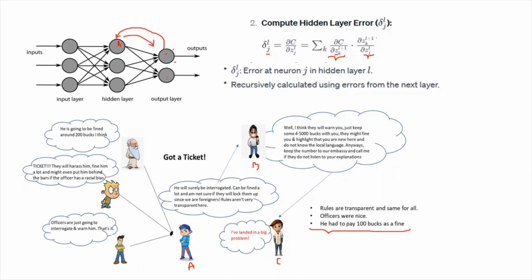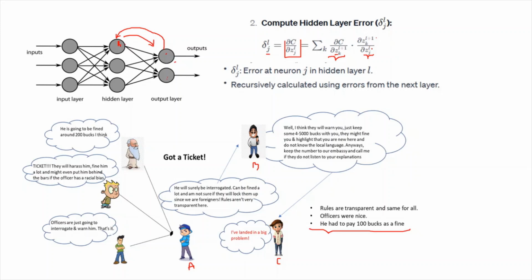So therefore it will need to use the chain differentiation in order to find this particular case. So here del z_k of L plus 1 divided by del z_j of the layer L.